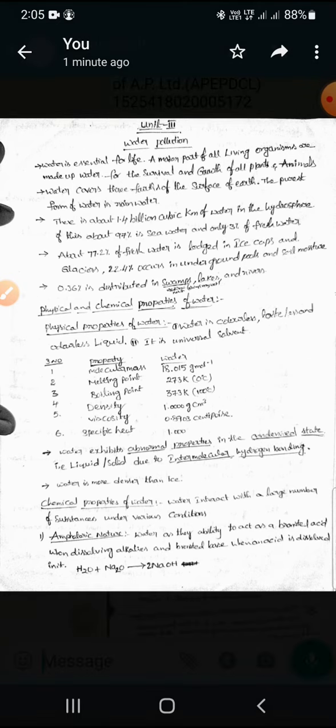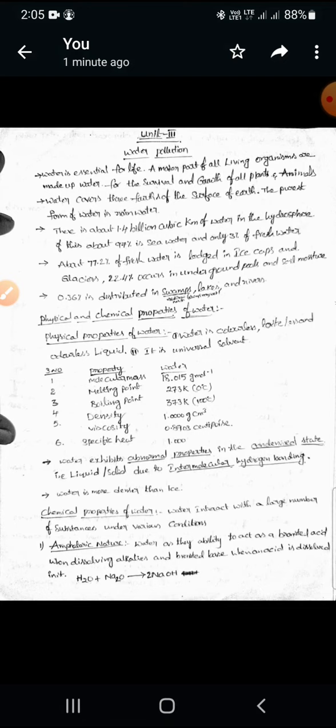Next, nearly 1.4 billion cubic kilometers of water is present in the hydrosphere. We discussed environmental segments in earlier classes, where I told you about the hydrosphere. Hydrosphere means the total water present on the earth. So in the hydrosphere nearly 1.4 billion cubic kilometers of water is present.